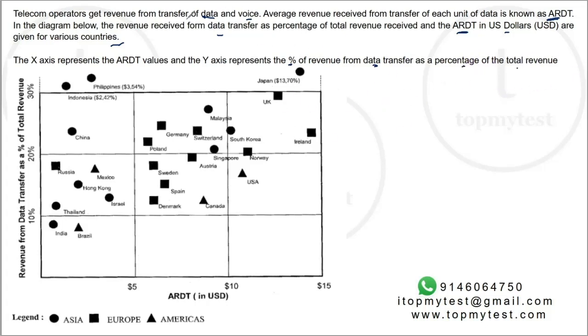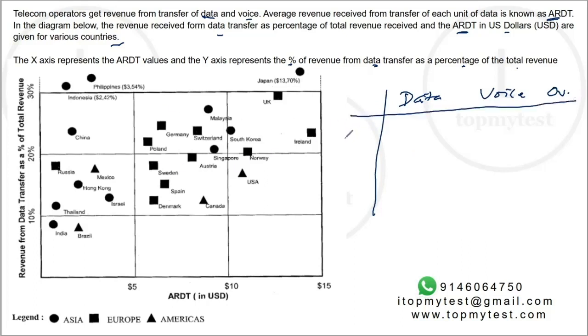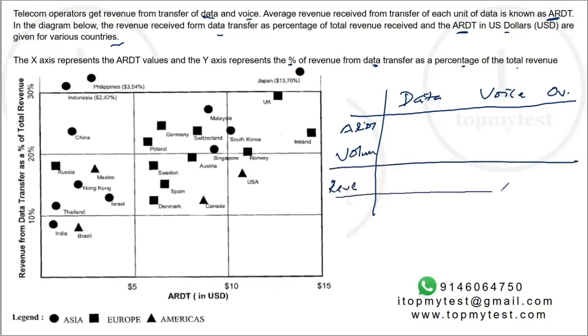So there are two sets of income: data and non-data, or voice. And you have overall income for companies. You have a billing rate, ARDT, the average revenue. Then you have volume, which will give you the revenue for that component.